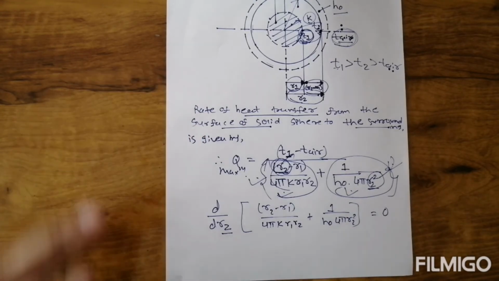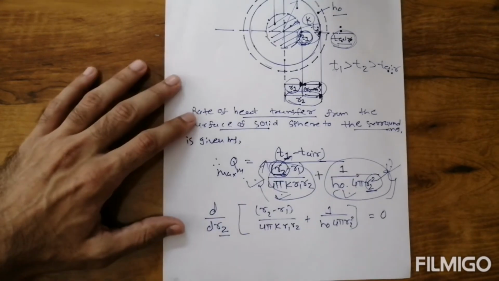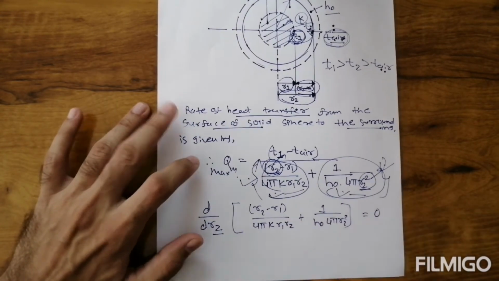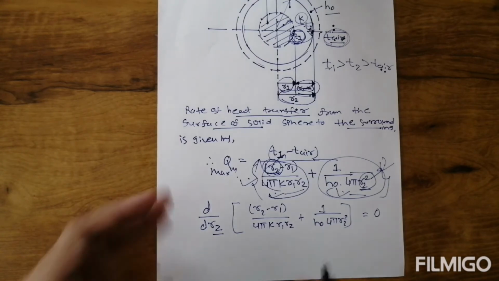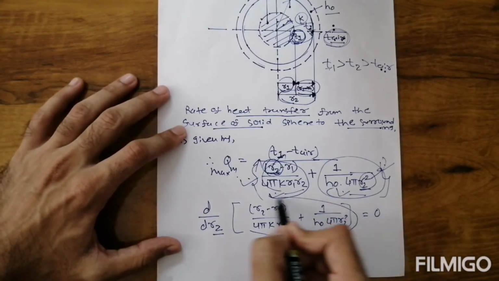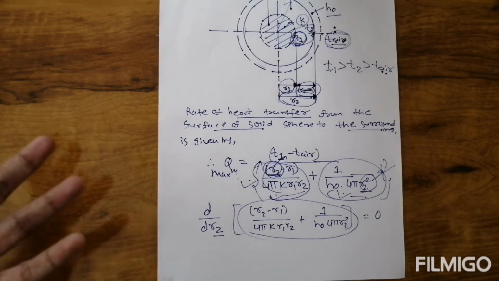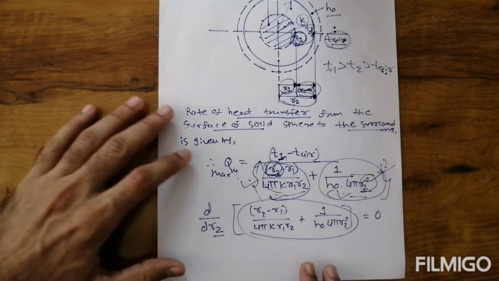Why should we differentiate with respect to R2? Because R2 is the common variable present in both the conduction resistance and the convection resistance, and the resistance is minimum when Q becomes maximum. So we differentiate with respect to R2.